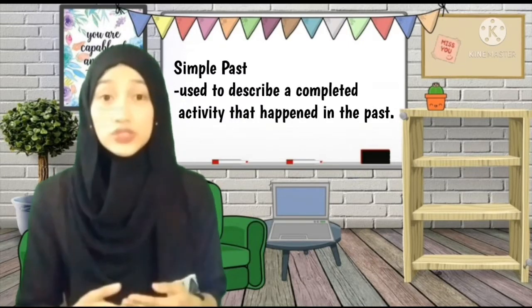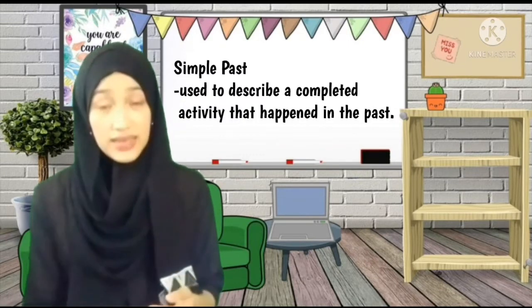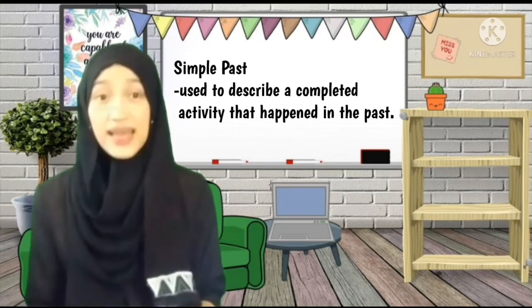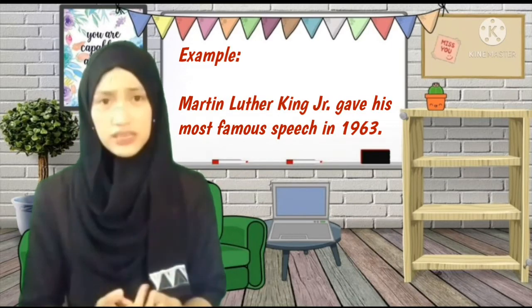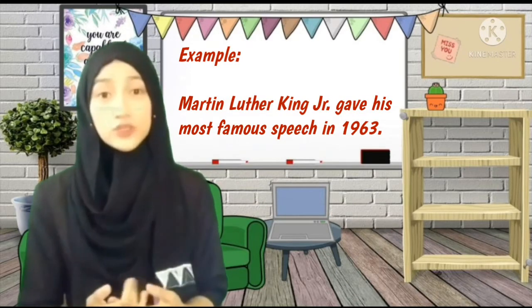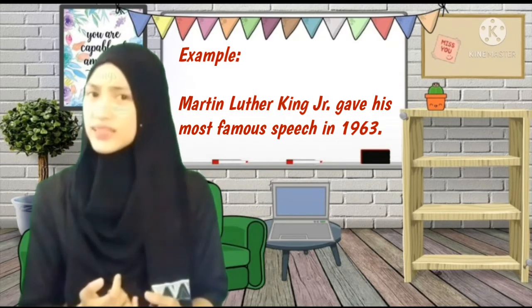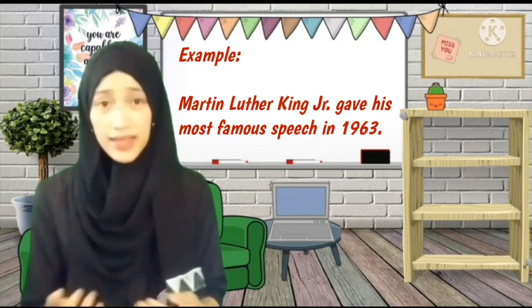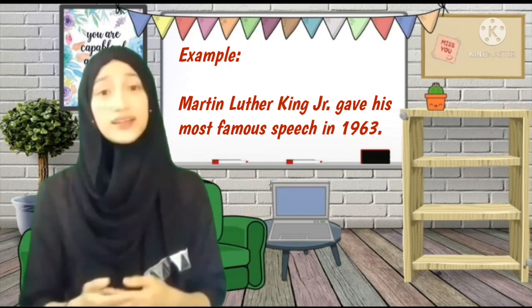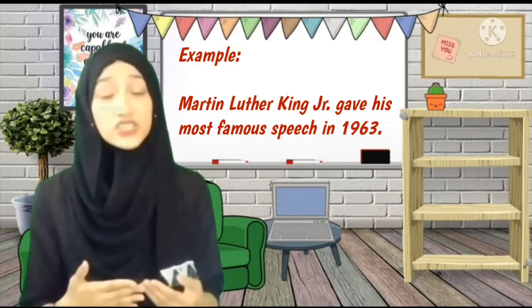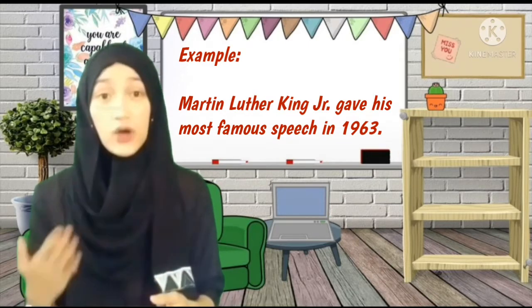So, another tense is simple past. It is used to describe a completed activity that happened in the past. In other words, it started in the past and ended in the past. Example of this is, Martin Luther King gave his most famous speech in 1963. From this example, where is the verb that indicates a simple past? Anyone? Okay, that is correct. The verb give that transforms into gave. So, the action in the sentence is now over.